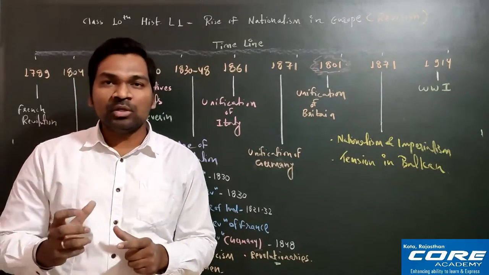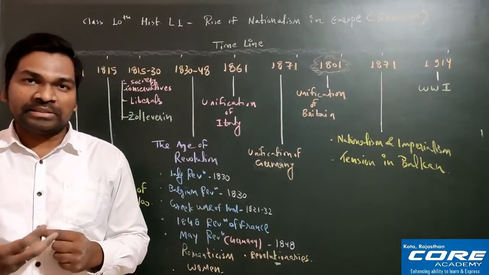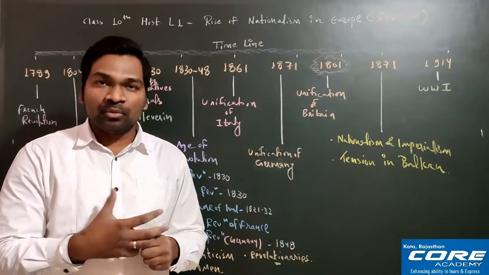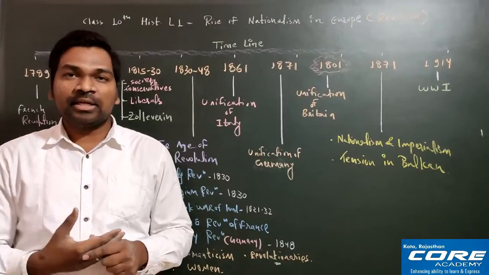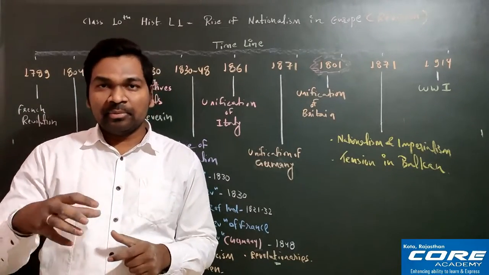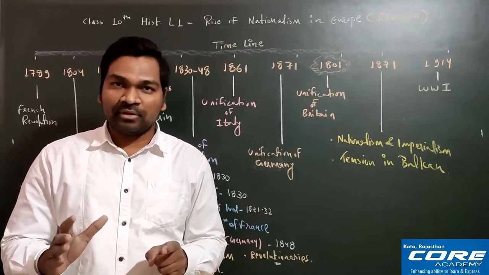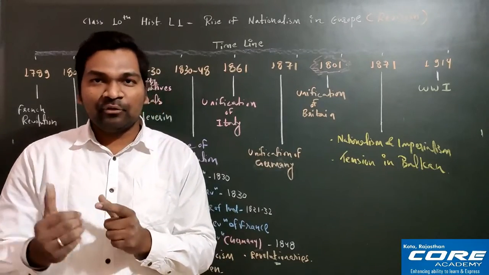The third one is that the farmers and peasants have been freed from serfdom. This serfdom means what? Serfdom is a kind of slavery that these peasants and farmers were facing. Actually these peasants and farmers were very poor, and sometimes they had to take loans from the big moneylenders and landlords, and in return the people were exploiting them. Now nobody can exploit peasants, farmers and workers. So they were basically freed from serfdom.